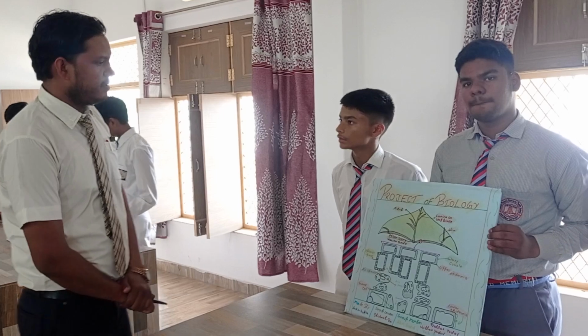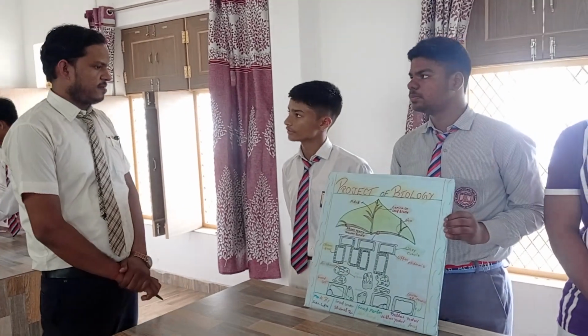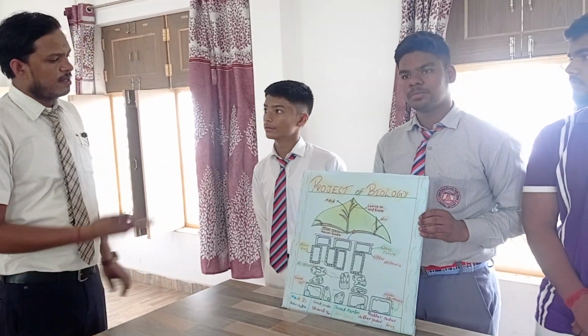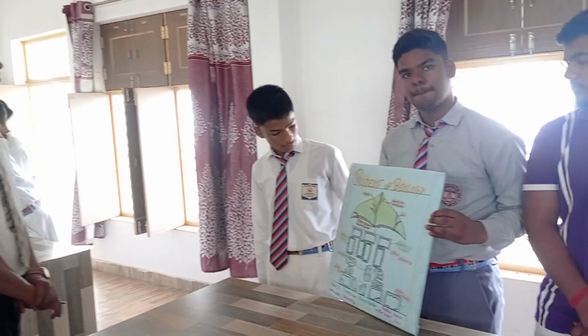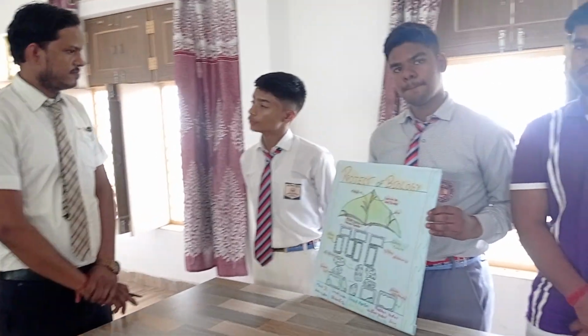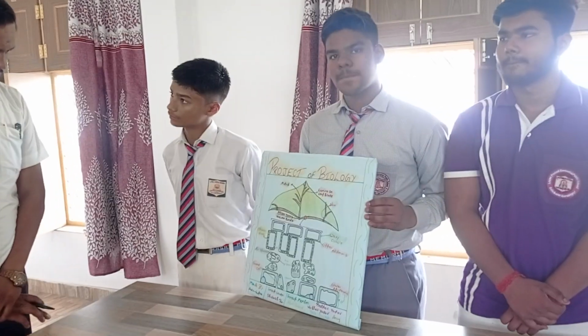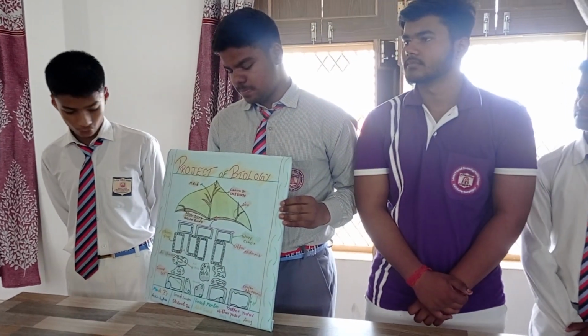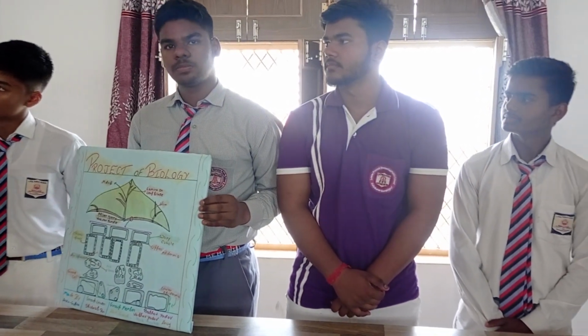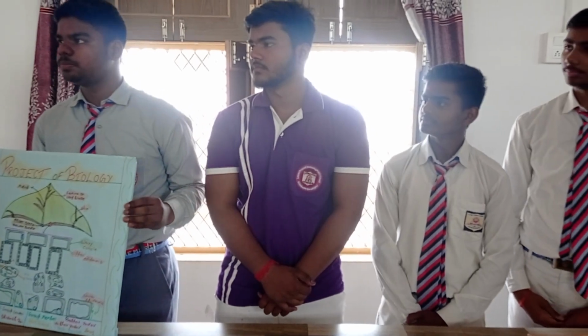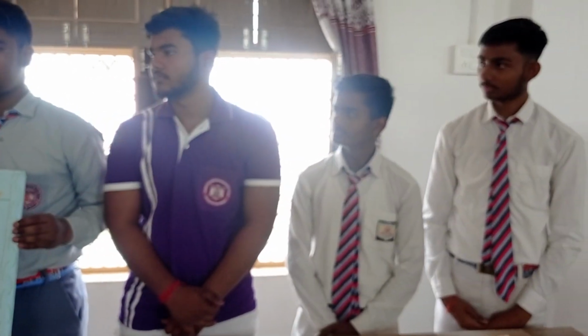Next group. May I know the name of the group leader? Be louder. So tell me the topic that you have prepared. Cross section of the leaf to show the process of photosynthesis. So these are the group members. They have also worked with you, right? Can you explain your topic?